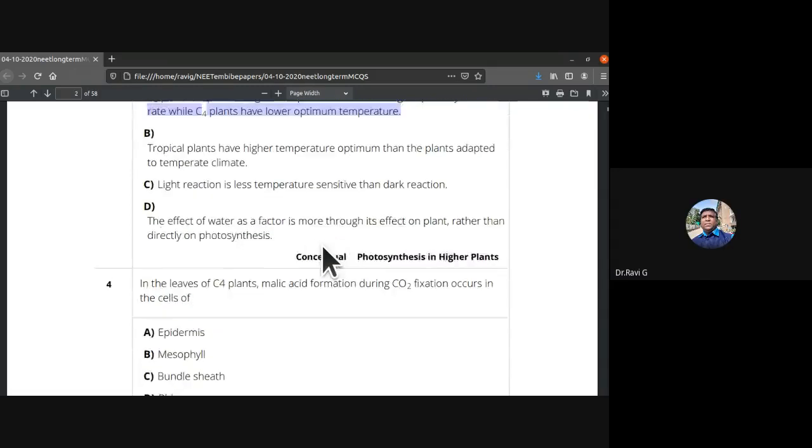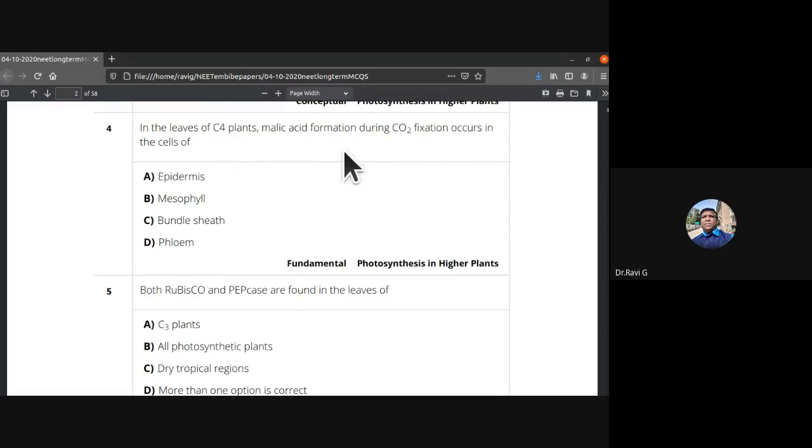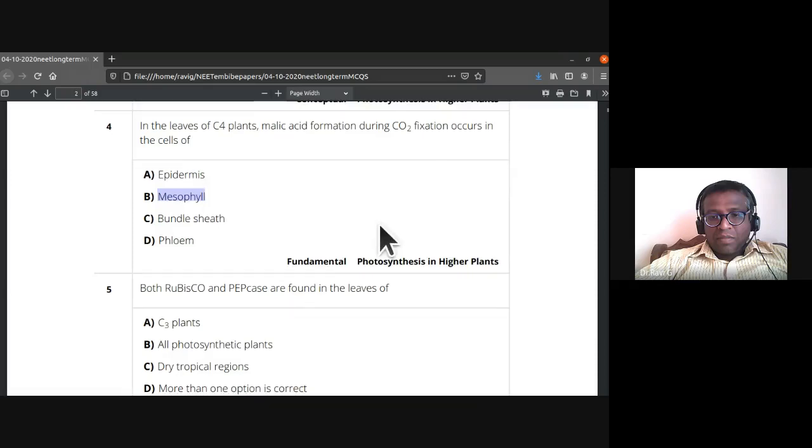Fourth one, in the leaves of C4 plants, malic acid formation during carbon dioxide fixation occurs in the cells of which? Epidermis, mesophyll, bundle sheath, phloem. Mesophyll, sir. So mesophyll cells, it is the right answer. Malic acid formation during carbon dioxide fixation occurs in the mesophyll cells.